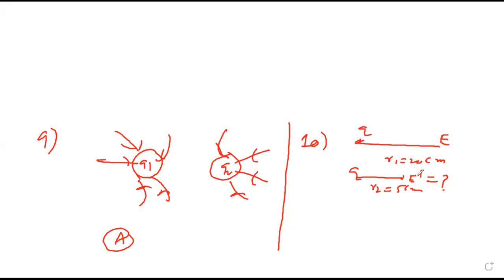I think we all know the formula for electric field due to a point charge: 1 upon 4 pi epsilon naught Q upon R square. So E upon E dash will become R2 square upon R1 square, or not? E and R square are inverse.